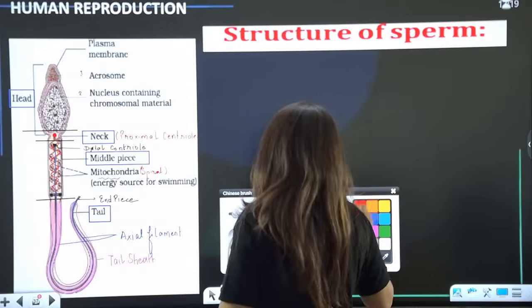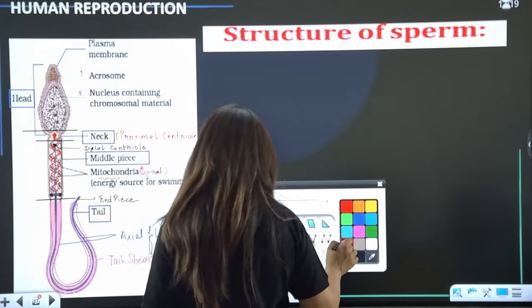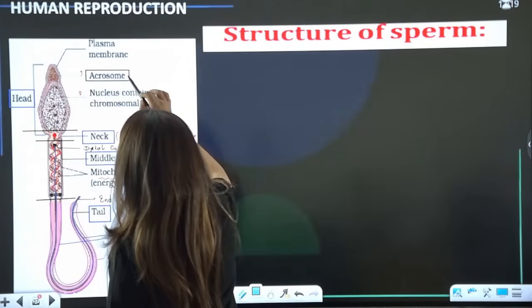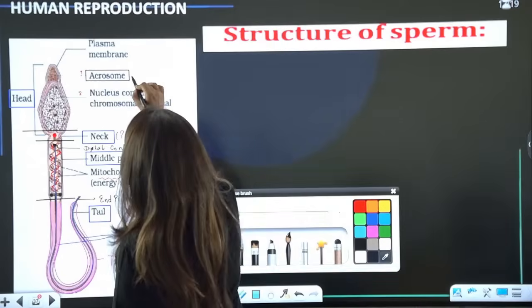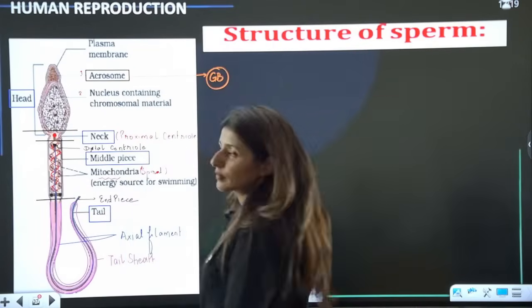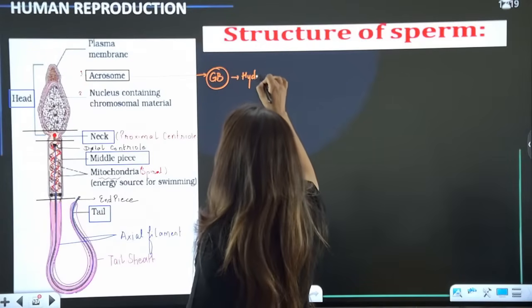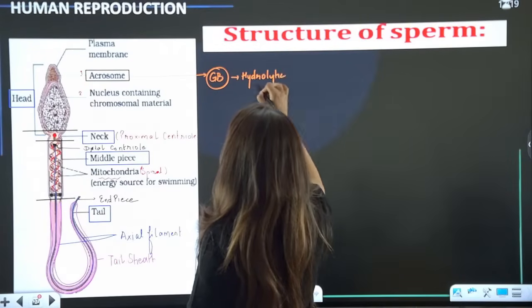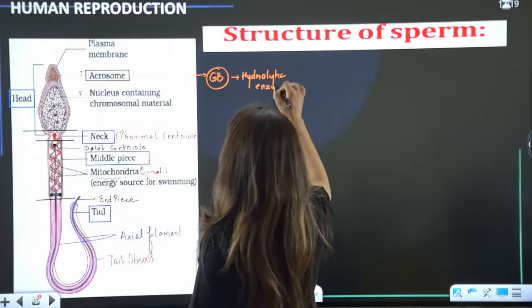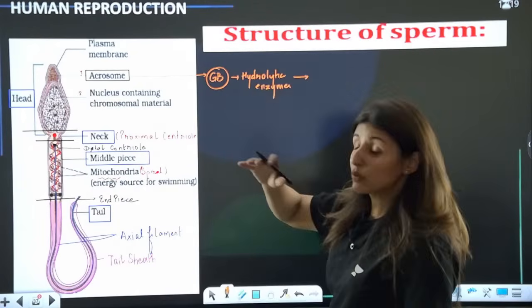Now let's understand the functions. First of all, the acrosome. So what does this acrosome do? Acrosome is basically made up of Golgi bodies. It secretes hydrolytic enzymes, and these hydrolytic enzymes help in penetration of sperm into the ovum.